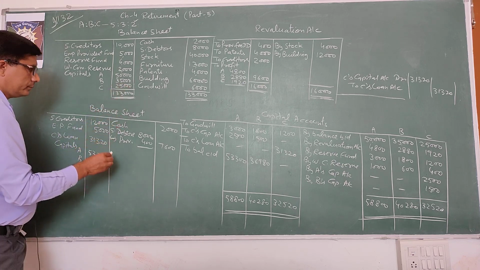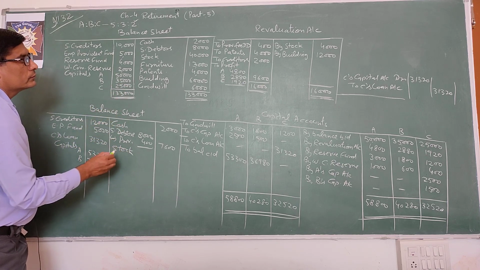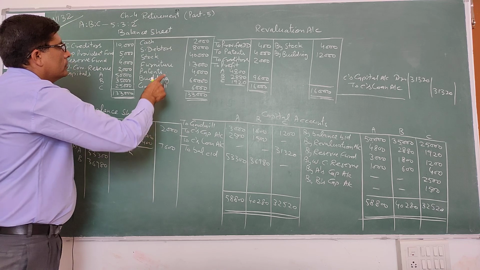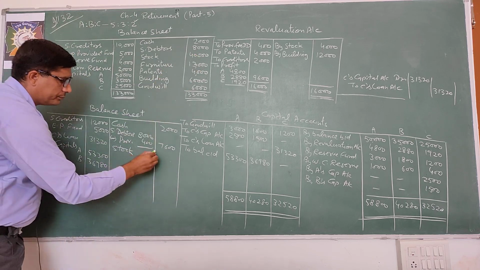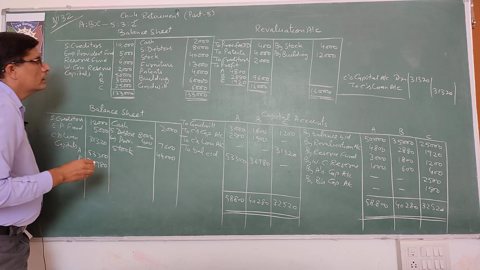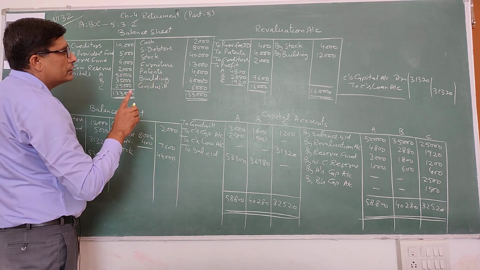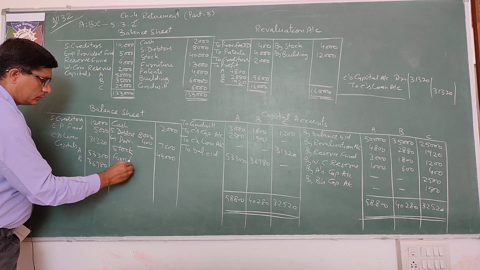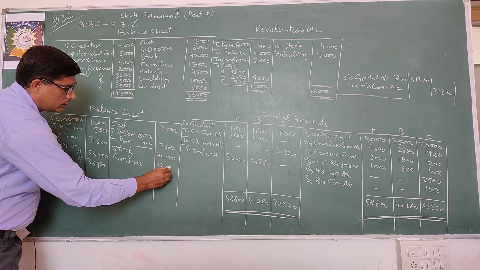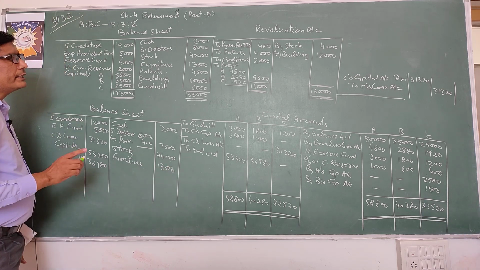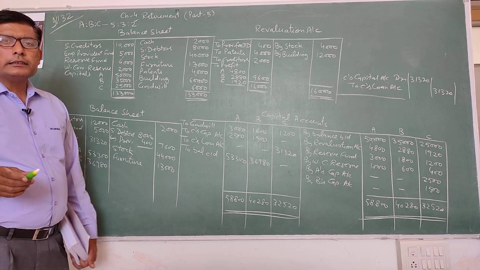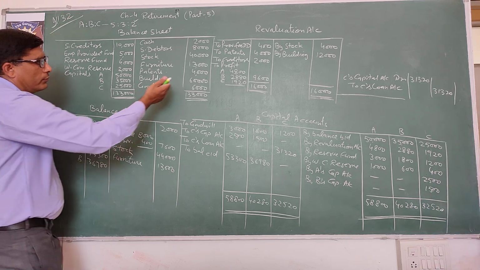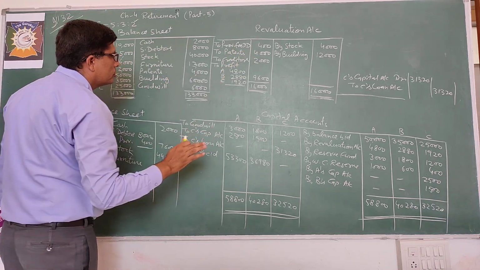Then stock. Stock is increased by 4,000. See here. So add in stock 4,000. So 40,000 plus 4,000, 44. Next, furniture. So no change in furniture. Write it same. 13,000. Next is patent 4,000. It is given in adjustments that patents are valueless, so no need to record. All 4,000 is decreased, so its value is 0.